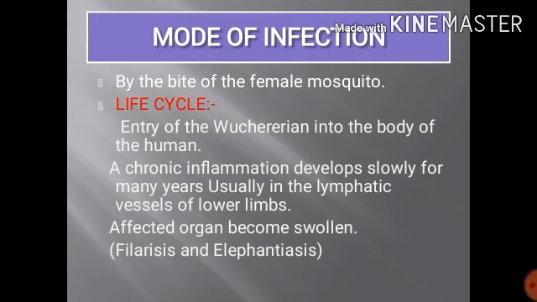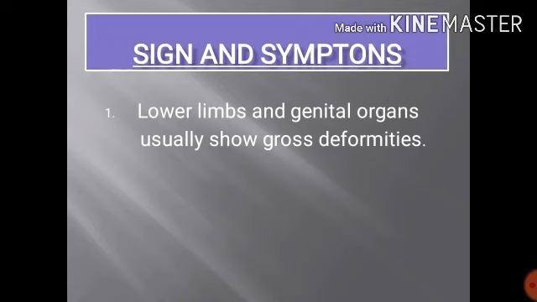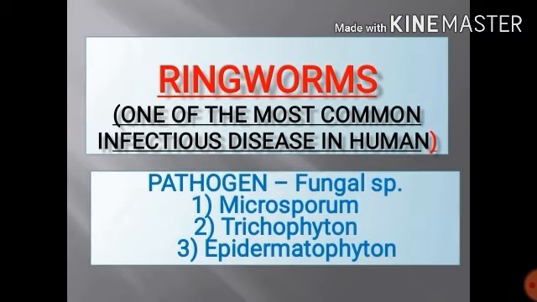Life cycle: entry of Wuchereria into the body of the human. A chronic inflammation develops slowly for many years, usually in the lymphatic vessels of the lower limbs, and the affected organ becomes swollen, like the legs of a human being, or the genital area becomes swollen like an elephant foot. So it is commonly called elephantiasis. Signs and symptoms: the lower limbs and genital organs usually show gross deformities.